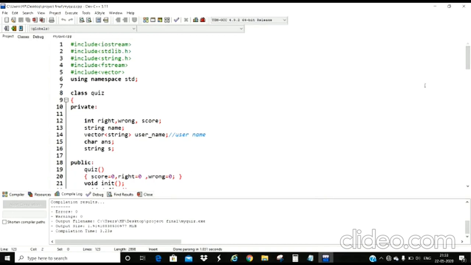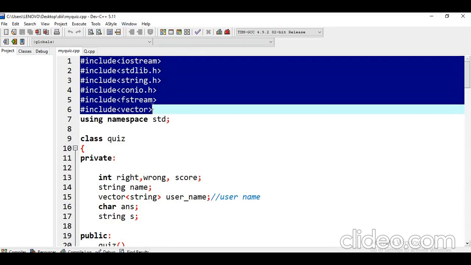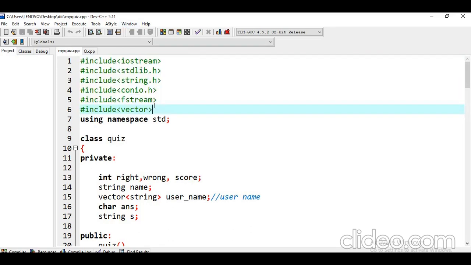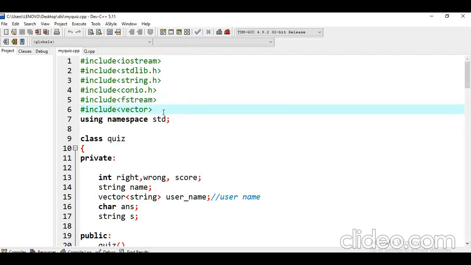Thank you so much. I am Diksha Verma. I will explain the working and implementation further. In this C++ project, our main objective is to implement STL and also file handling. For lines 1 to 6, we have used C++ header files. fstream is a standard library for file handling, and vector is also a standard library of STL.